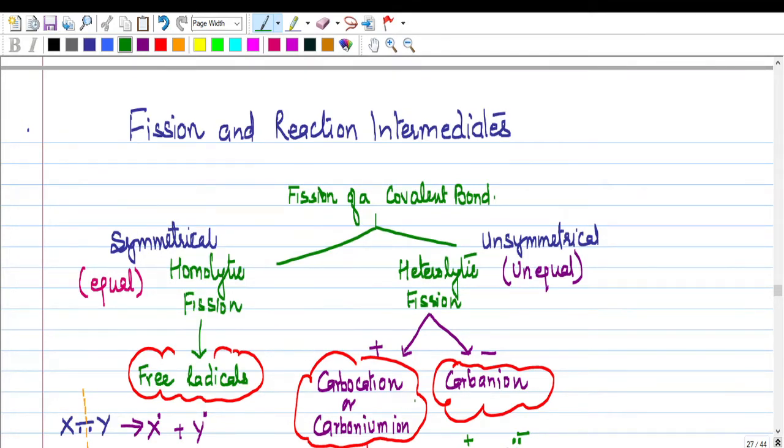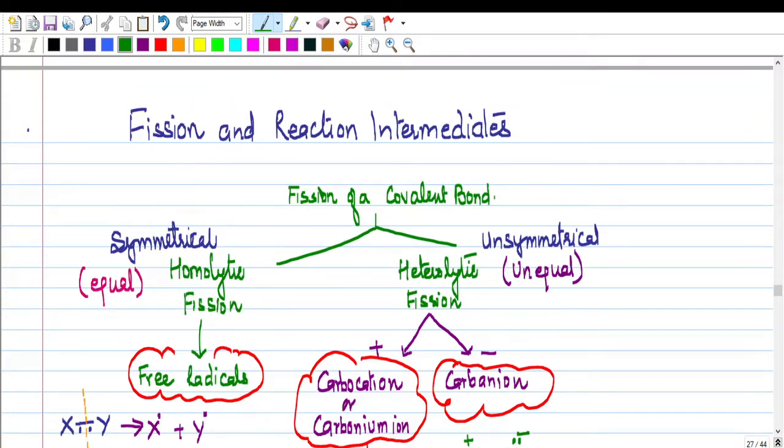Hello friends, we are going to discuss today fission and reaction intermediates. Children, you are going to study this under organic chemistry. So this is for class 11th. One of my students had requested to take up this topic. I am thankful to him. Now let's study fission and reaction intermediates.